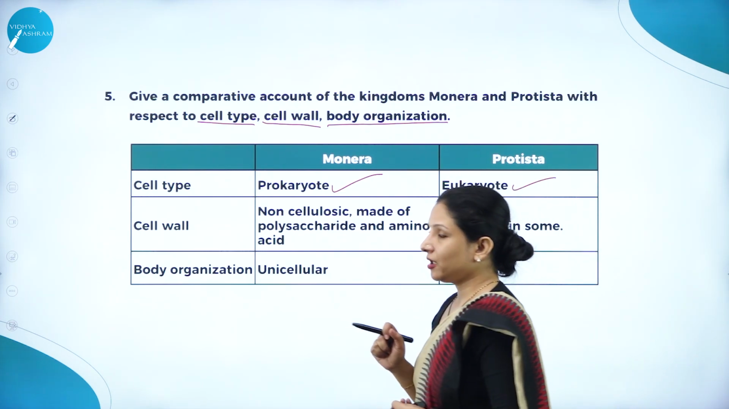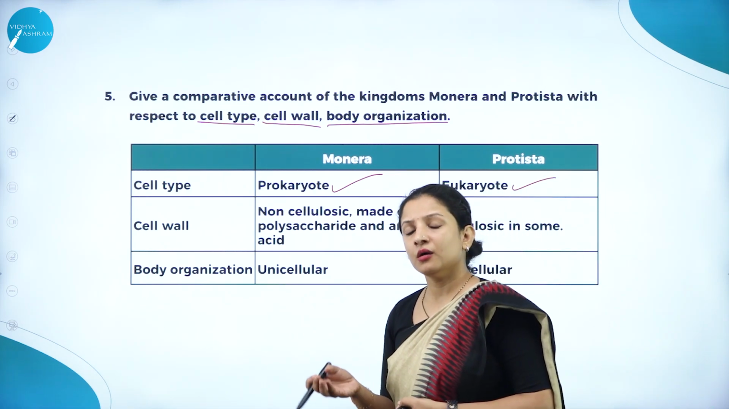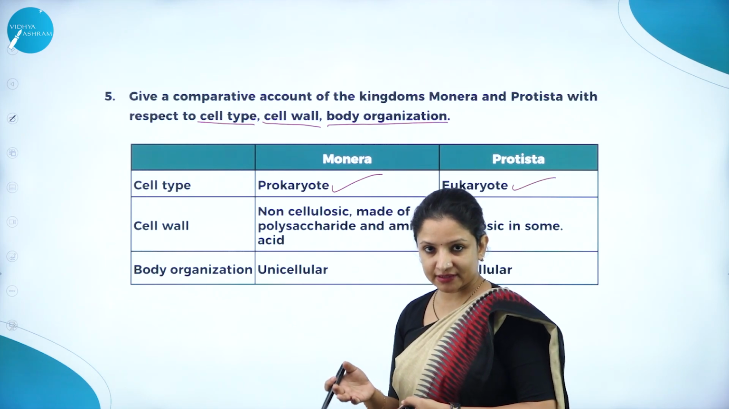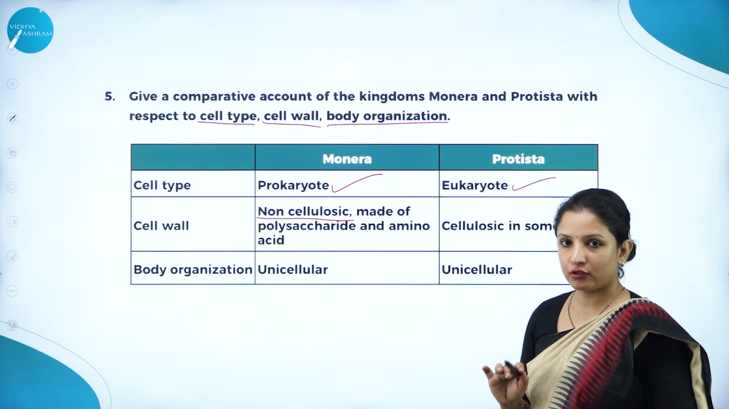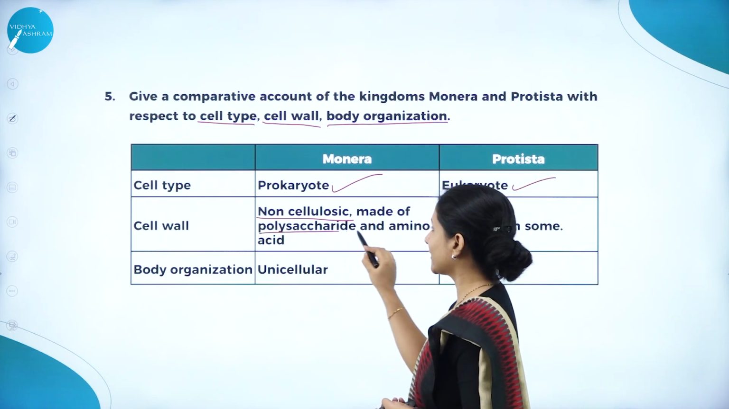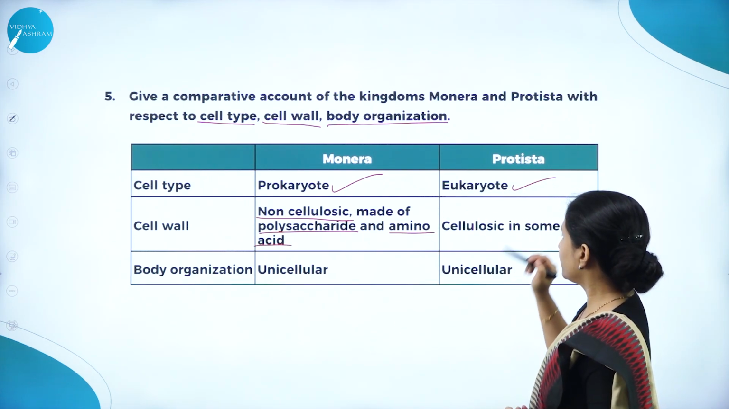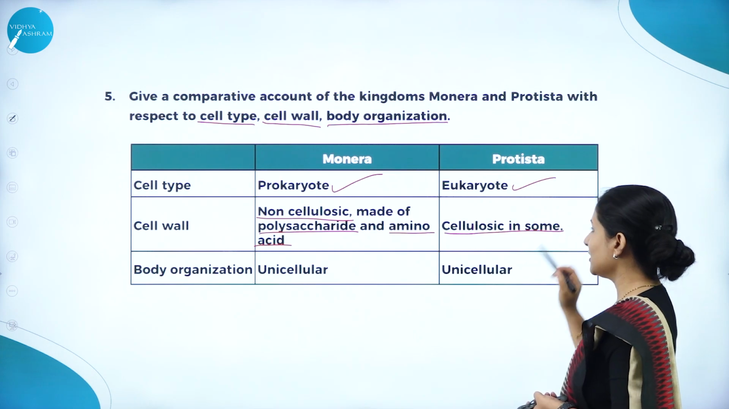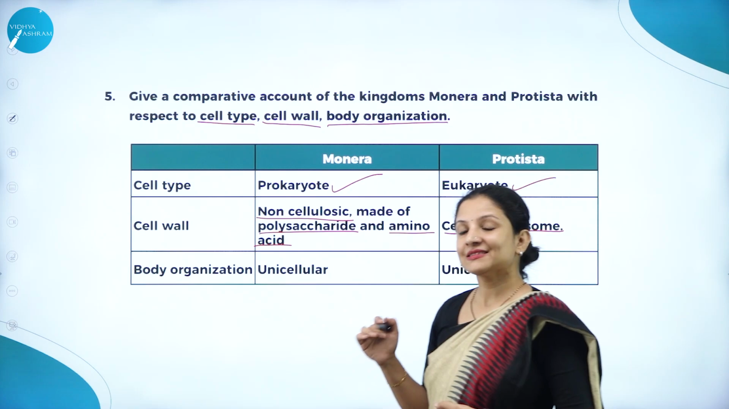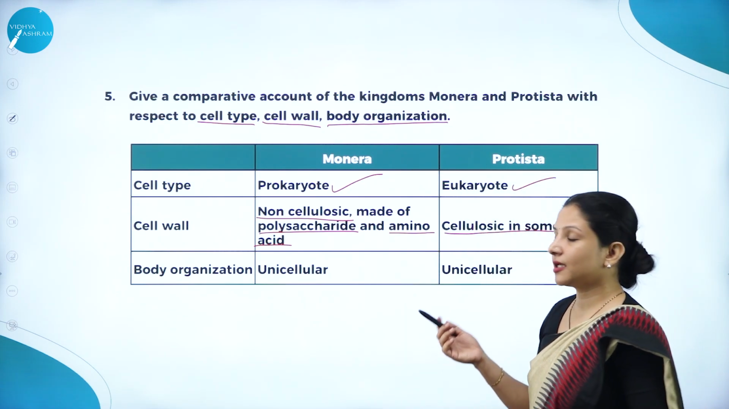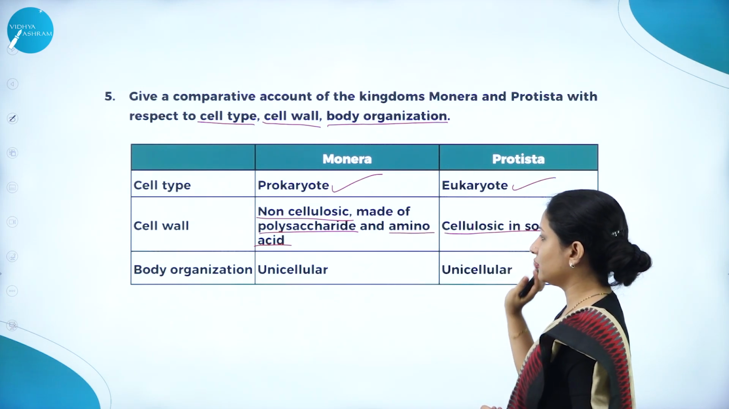Next, cell wall. Usually most of the Monerans do not have a cell wall. They lack a cell wall, but rarely a few of them have a cell wall, but it is non-cellulosic, meaning it is not made up of cellulose. Instead, it is made up of a sugar, that is polysaccharide, and amino acids. Whereas the cell wall in Protista is cellulosic. Some may have a cell wall. Most of them don't have a cell wall, but those which have one, it is made up of cellulose. So it is non-cellulosic here, and cellulosic here.